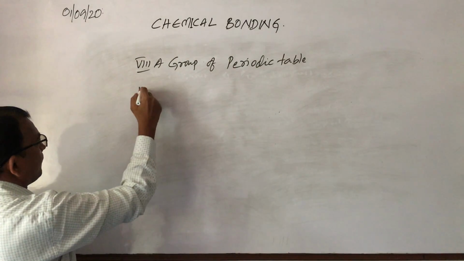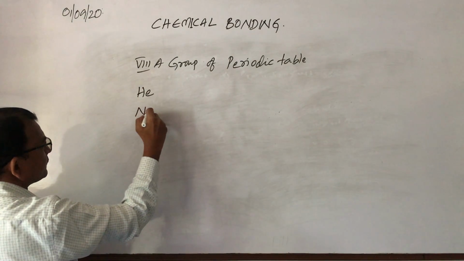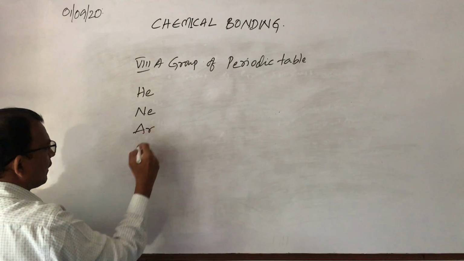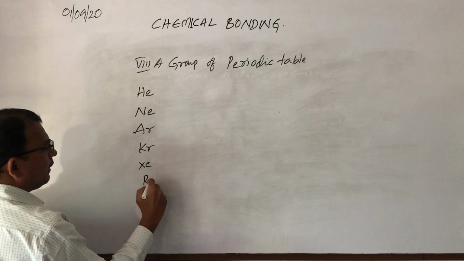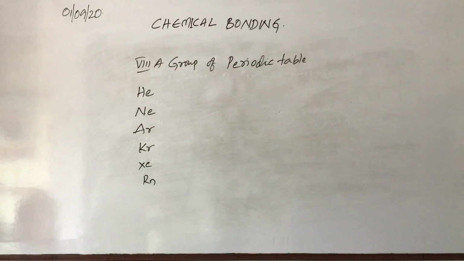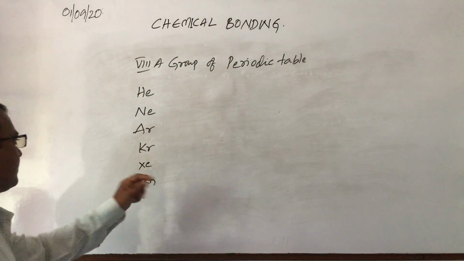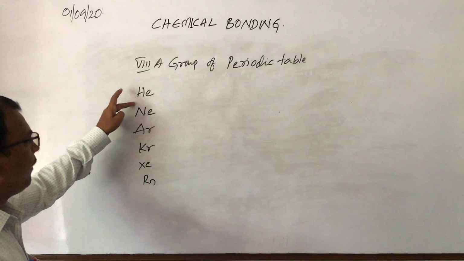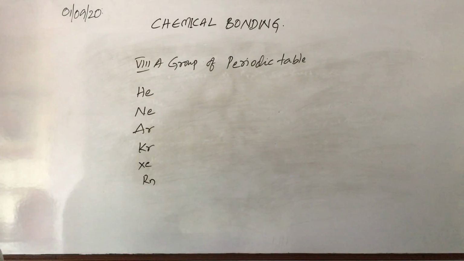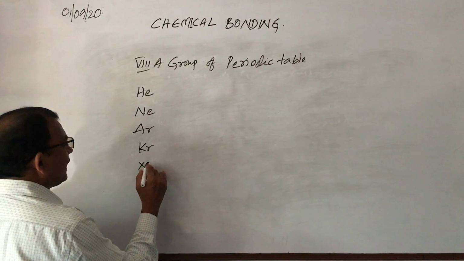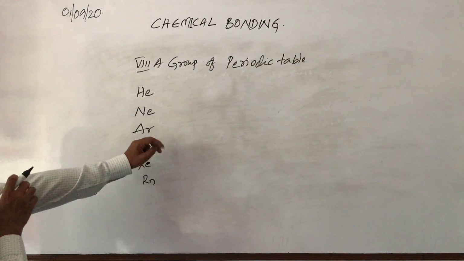For example, helium, neon, argon, krypton, xenon, radon. So helium, neon, argon, krypton, xenon and radon, these are all the 8A group elements in the periodic table.